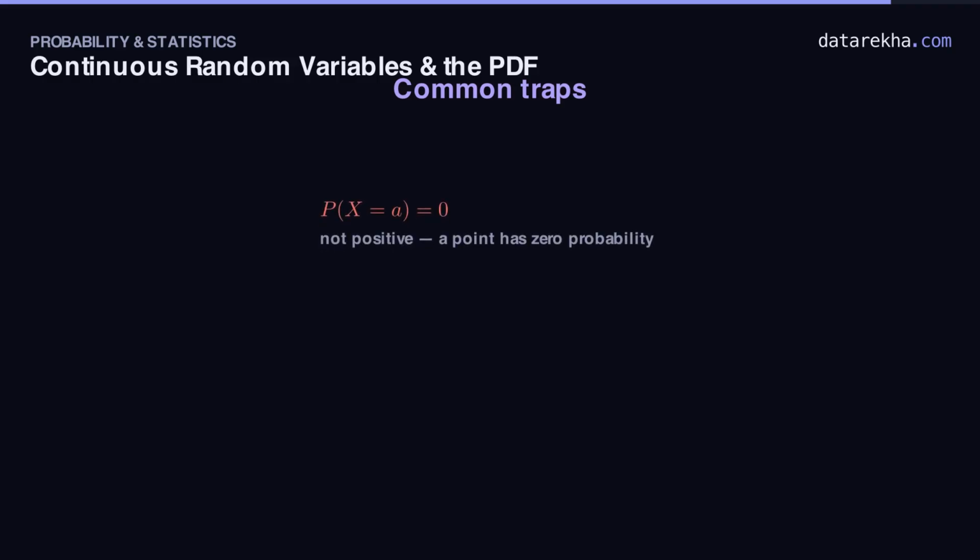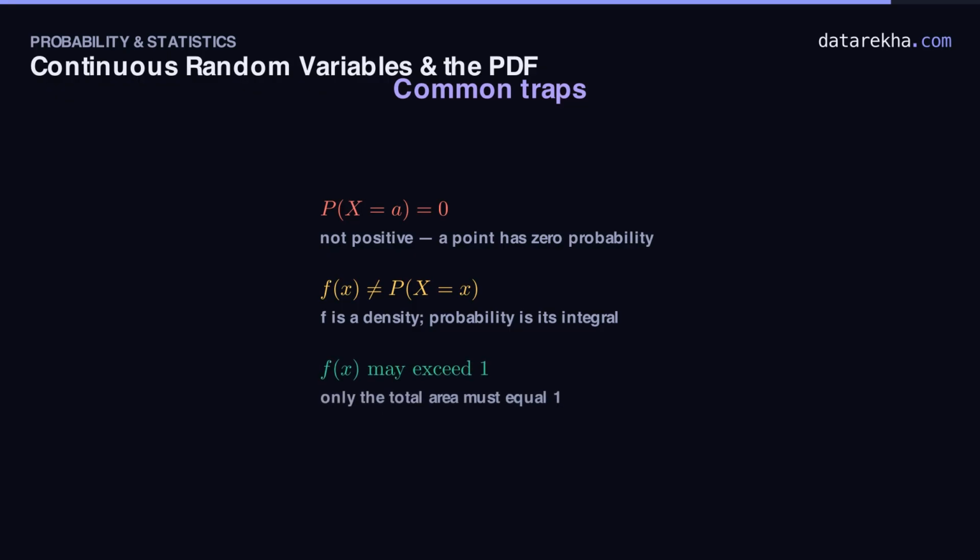Trap 1. Expecting the probability at an exact value to be some small positive number. For a continuous variable, it's exactly 0. Only intervals of real width carry probability. Trap 2. Reading the height f of x as a probability. It's a density. To get a probability, you must integrate it over an interval. Measure an area, not a height.